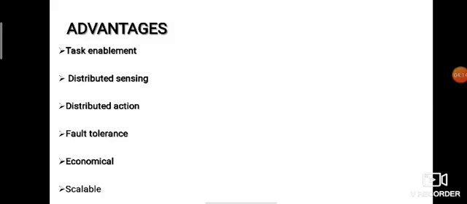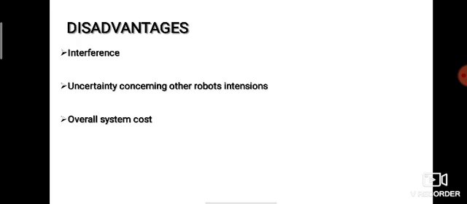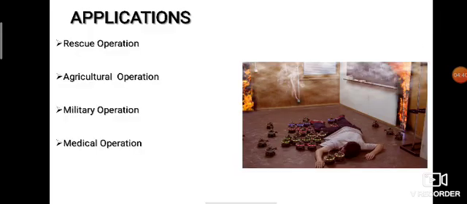Some advantages of these swarm robots are task enablement, distributed sensing, distributed action, fault tolerance, economical, and scalable. It also has some disadvantages such as interference, uncertainty concerning other robots' intentions, and overall system cost. And some of the applications of swarm robots are rescue operations, agriculture operations, military operations, medical operations, etc. These swarm robots are used in these operations.